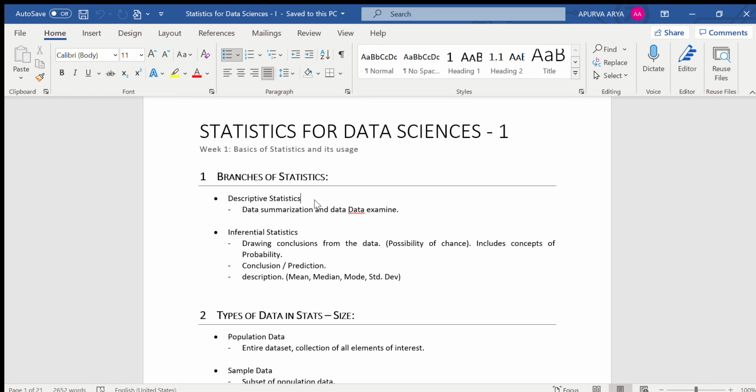When we are trying to examine the data and summarize the data, then we are talking about descriptive statistics. Now in descriptive statistics, it's really not meaningful to find mean, median, or mode, etc. But when we are talking about inferential statistics, we can perform mathematical operations like mean, median, mode, or standard deviation. We will be learning all these, what they are, how we differentiate among them, and how we apply them on the statistics. We will learn all these in the later part of the course.